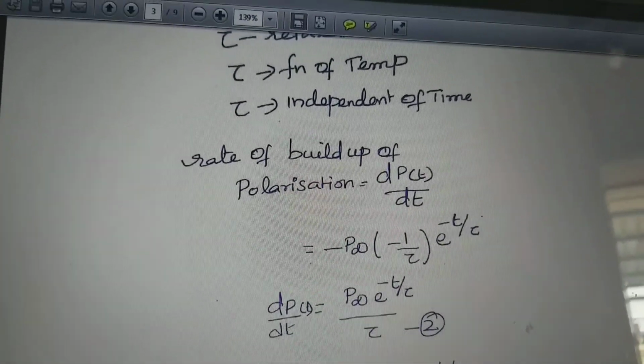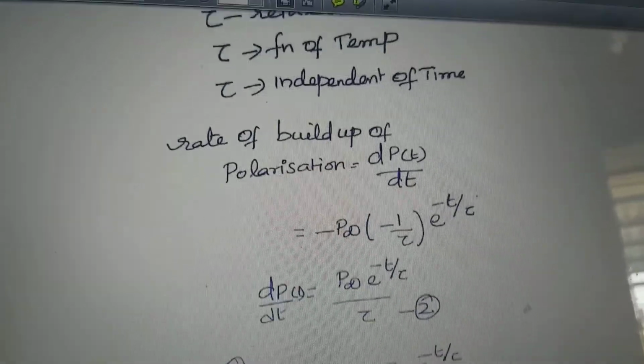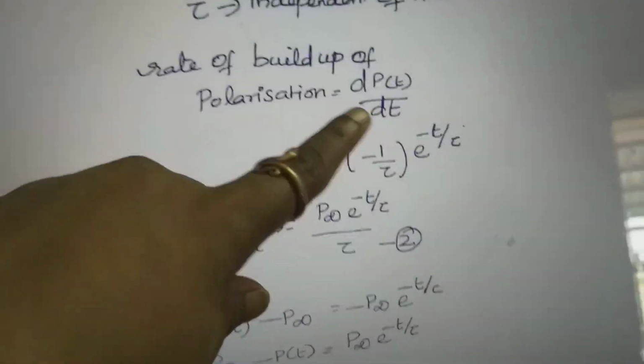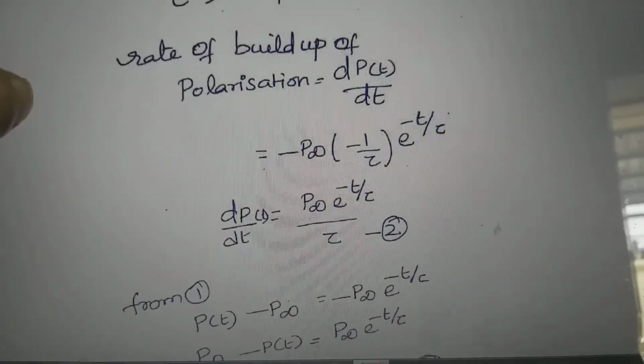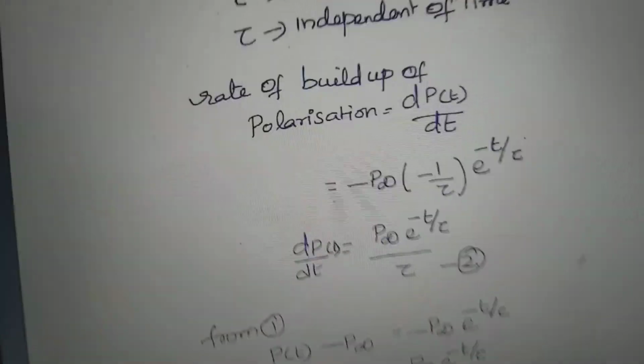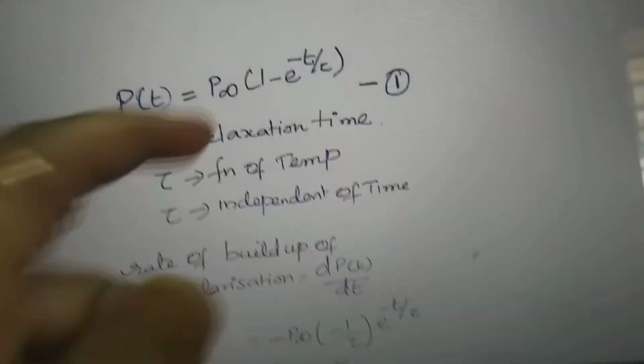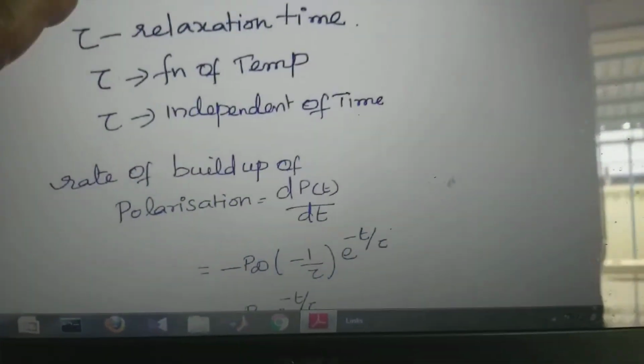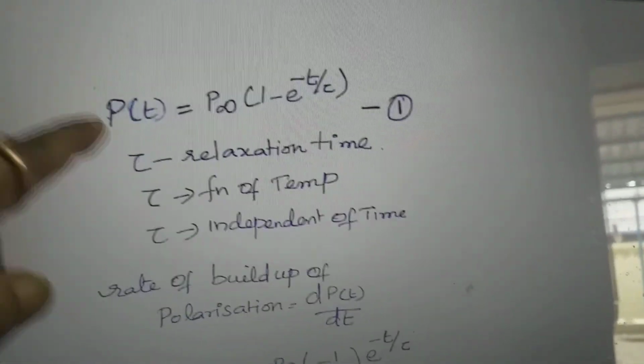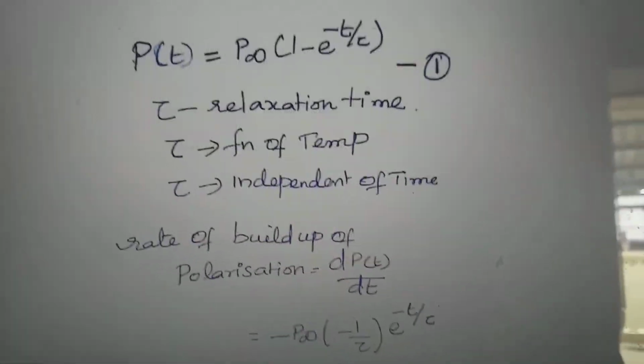So the rate of buildup of polarization is equal to dP by dt. The first equation is P of t equal to P infinity into 1 minus e power minus t by tau. This equation is differentiated to get the rate of buildup of polarization.